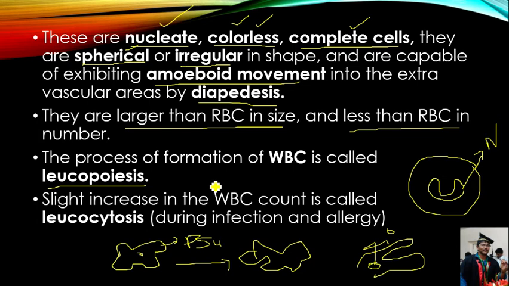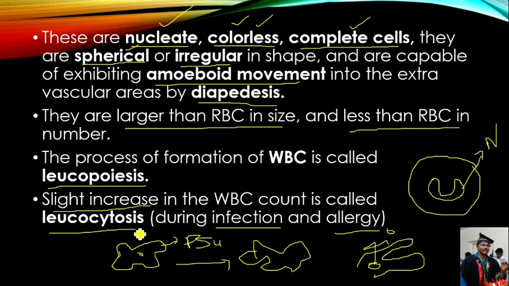Sometimes we can see a slight increase in the number of white blood cells or leukocytes because of allergy, infection, etc. A slight increase in the number of leukocytes is called leukocytosis.